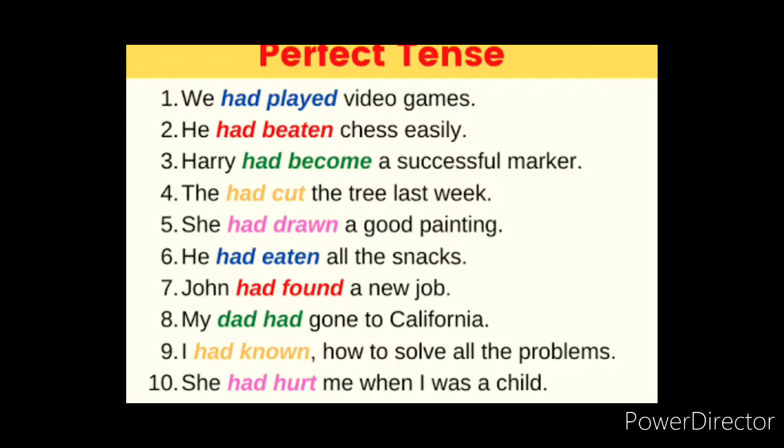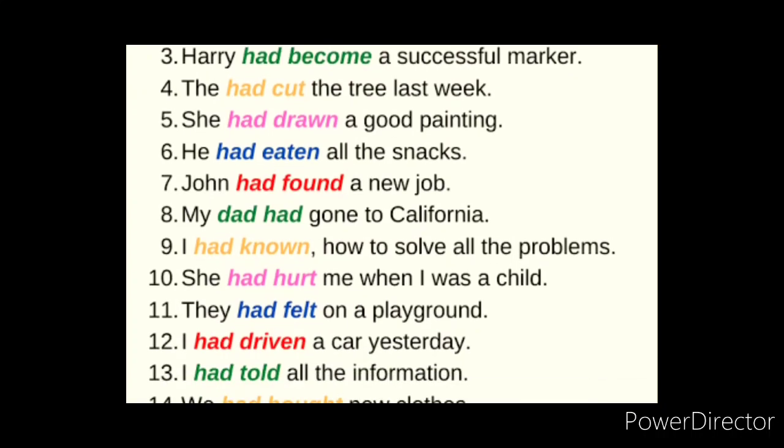She had drawn, draw, drew, drawn a good painting. He had eaten, eat, ate, eaten. Verb 3 form is eaten, all the snacks. John had found, find, found, found a new job. My dad had gone, go, went, gone to California. I had known, know, knew, known